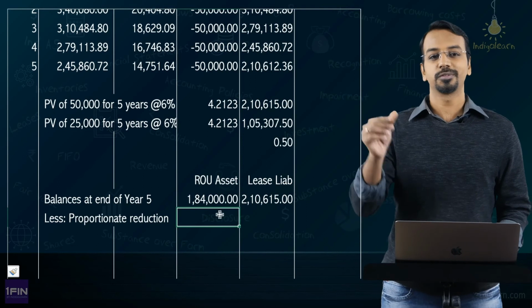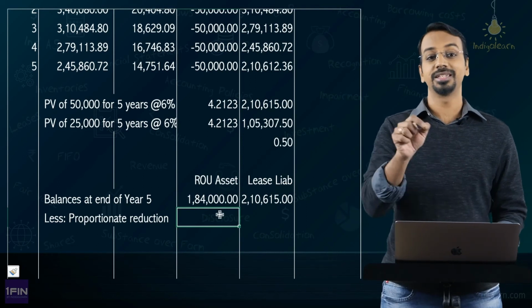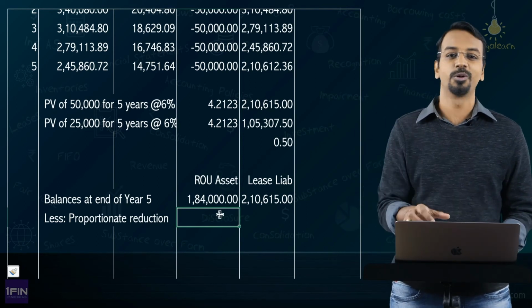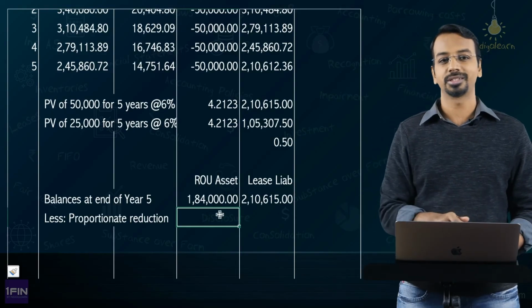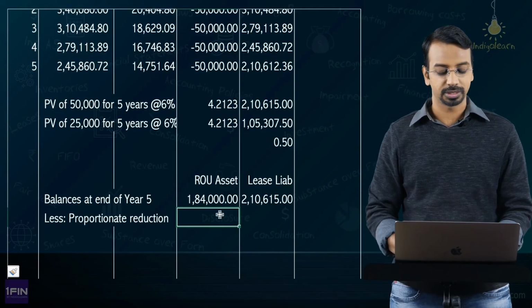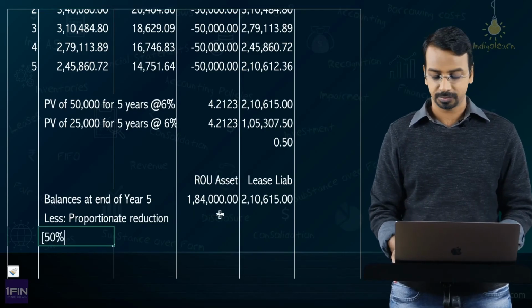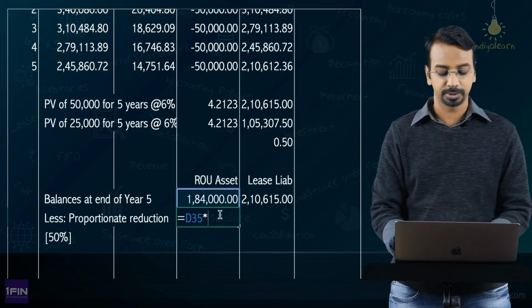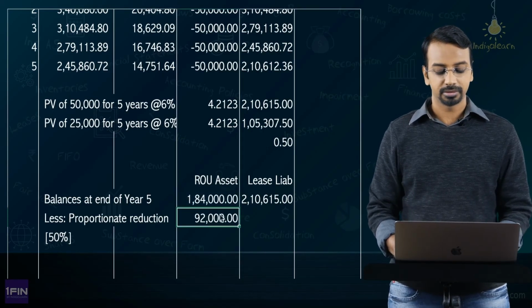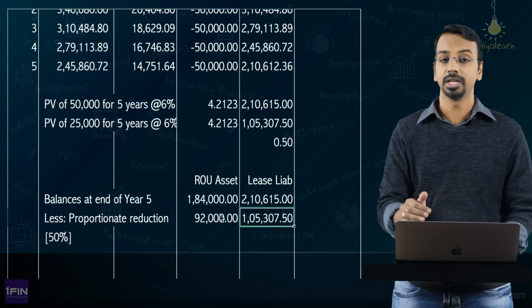What is the proportion of scope of reduction in asset? In our case, it is 50% because 5,000 was the original lease. Now, it is only for 2,500. So, the proportionate reduction is 50%. So, you will say 50% here. Okay. So, 50% means this multiplied by 50% and this multiplied by 50%, you will reduce.